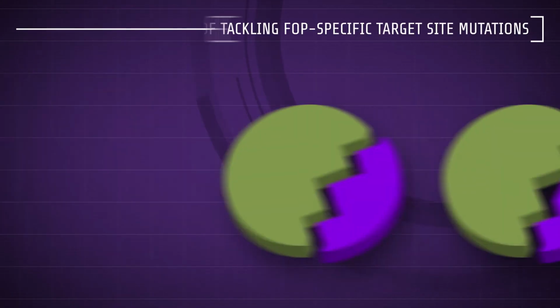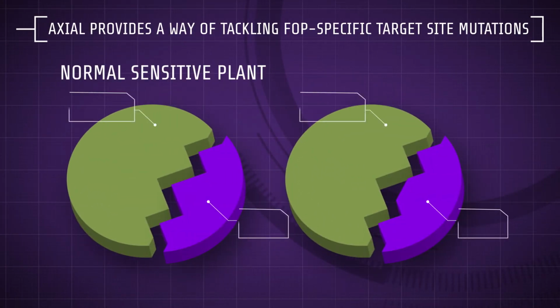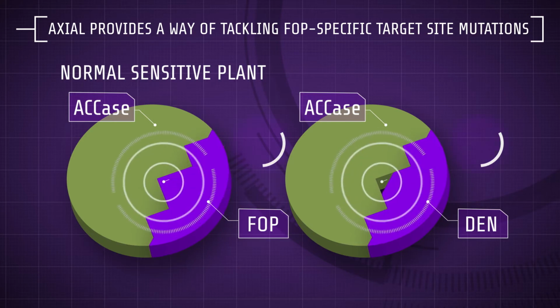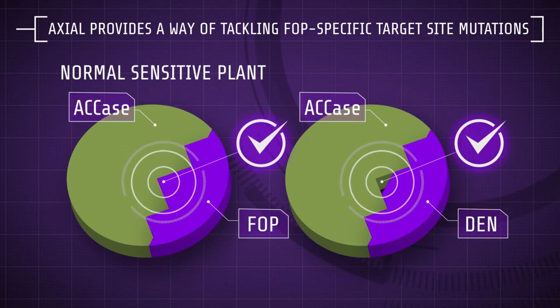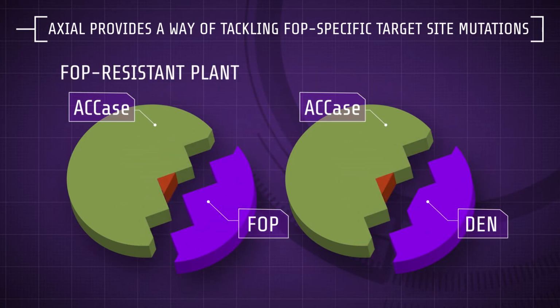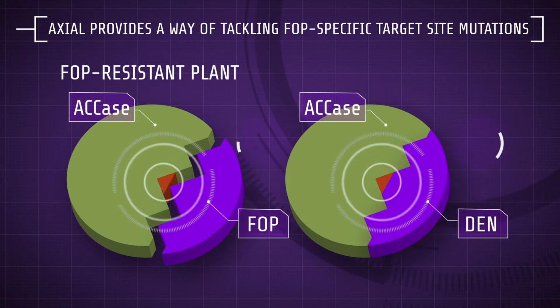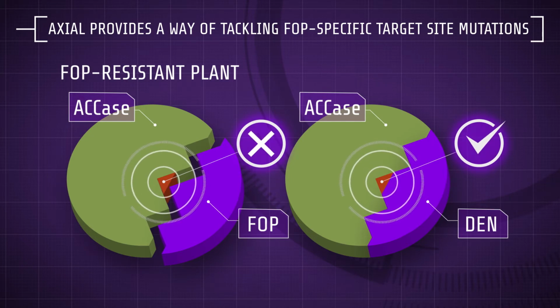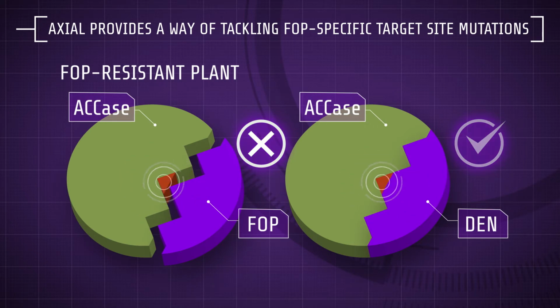In the case of ACCase herbicide resistance, mutations in the herbicide binding site of ACCase again mean the herbicide can no longer bind and inhibit its activity. Different mutations can affect different products, or the whole group, depending on the shape of the chemical molecule and its ability to bind onto the target. Pinoxaden is a different shape to, for instance, fenoxaprop, and can therefore still bind onto the target when certain mutations, which affect FOP only, are present.